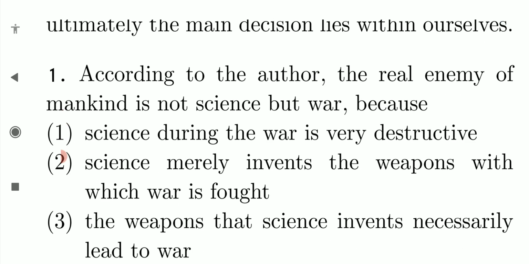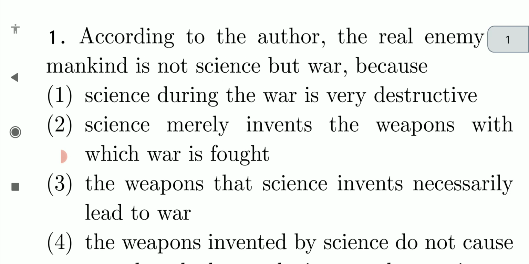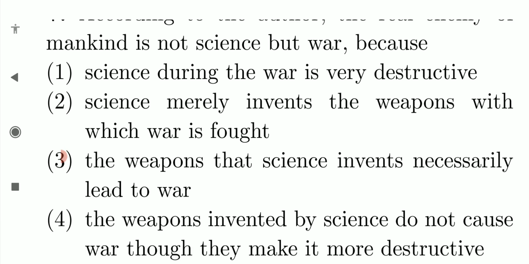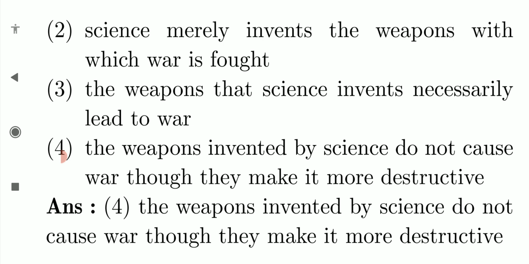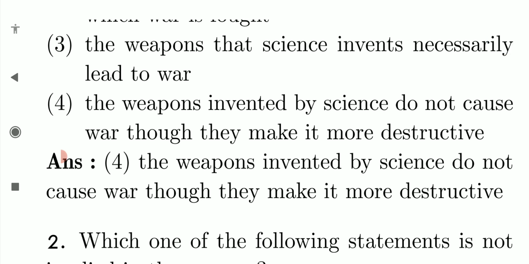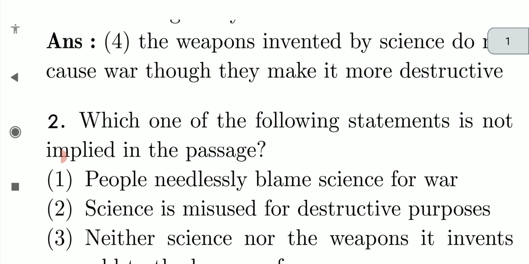According to the author, the real enemy of mankind is not science but war, because science during the war is very destructive. Science merely invents the weapons with which war is fought. The weapons that science invents necessarily lead to war. The weapons invented by science do not cause war, though they make it more destructive. Understood? So this may be given in that passage. We have no time to read that passage, for this reason only, I am skipping that passage for this video.